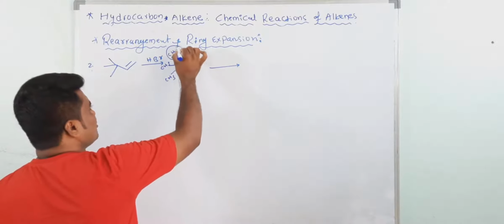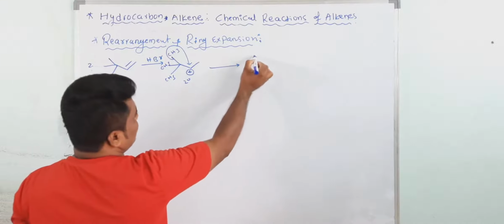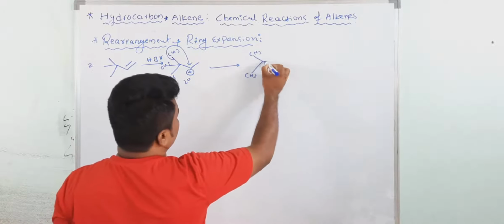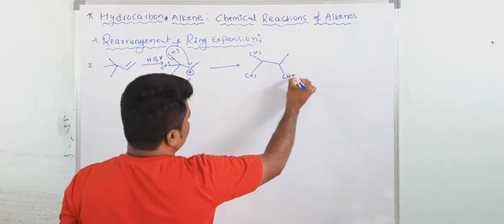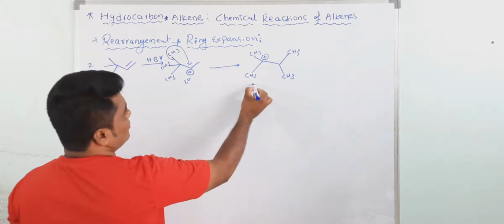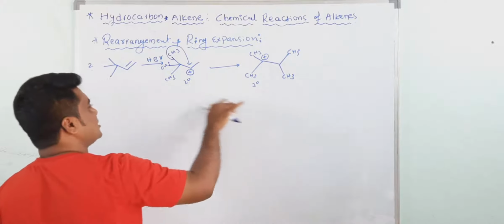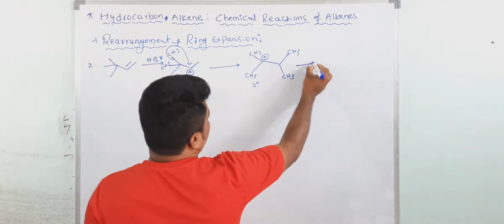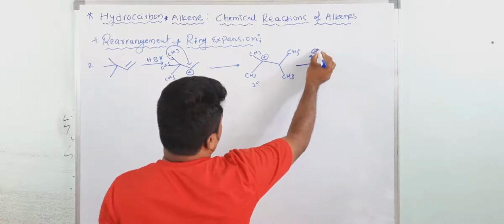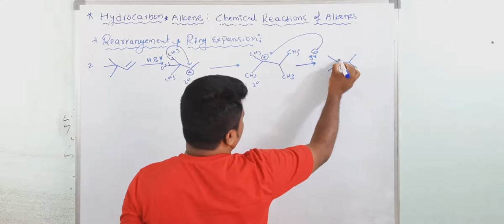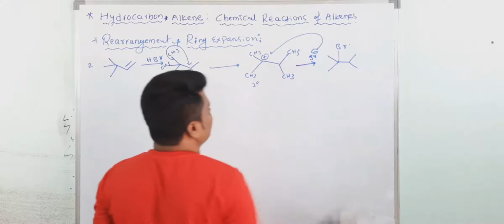Now a CH3 undergoes migration, and one more CH3 comes here. Now a stable carbocation forms, the tertiary carbocation. Tertiary carbocation is more stable than secondary, that's why rearrangement takes place. Now Br minus attacks at this point, and this is your final product.